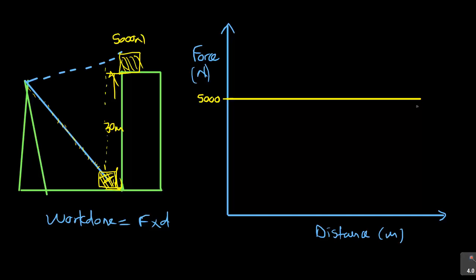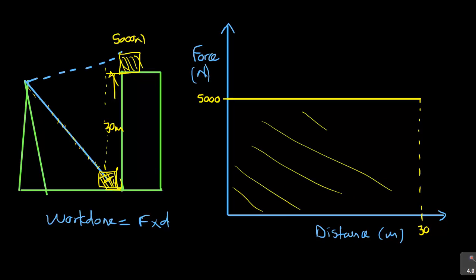So you're going to go down here, and the distance here is going to be 30 meters. Already the units are in meters. So you see that? Now the area underneath this graph is the work done in lifting the 5,000 newton load.